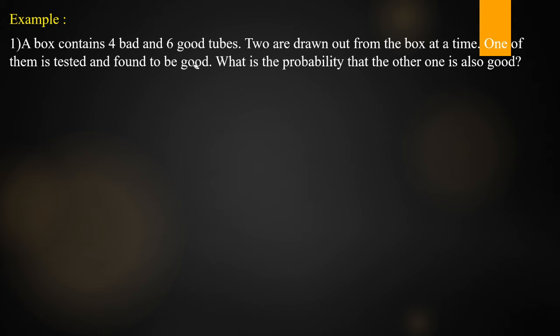So how do we find this conditional probability? Listen carefully. Once again, please all of you read the question. A box contains 4 bad and 6 good tubes. So the total box contains how many tubes?